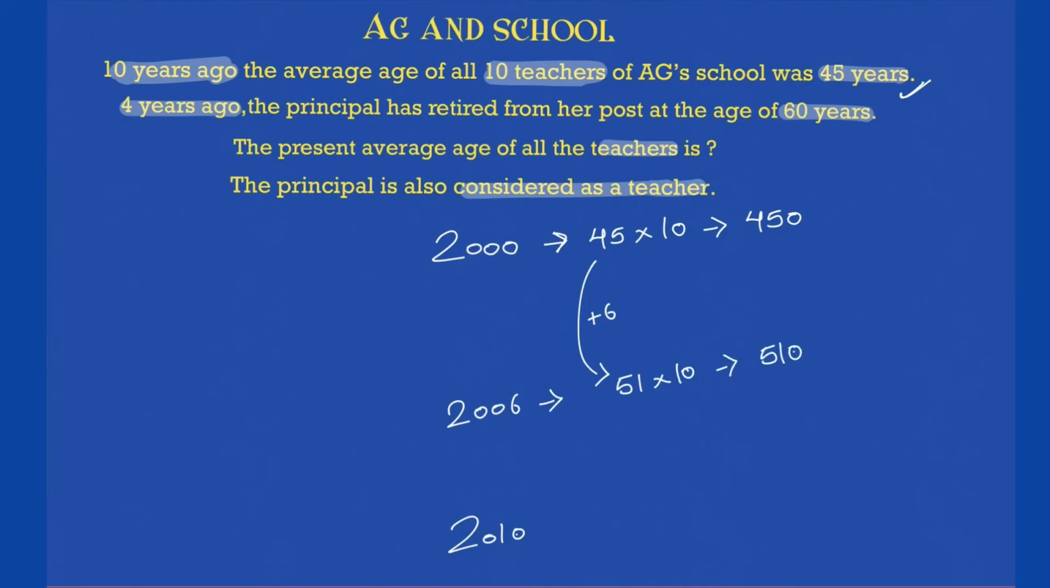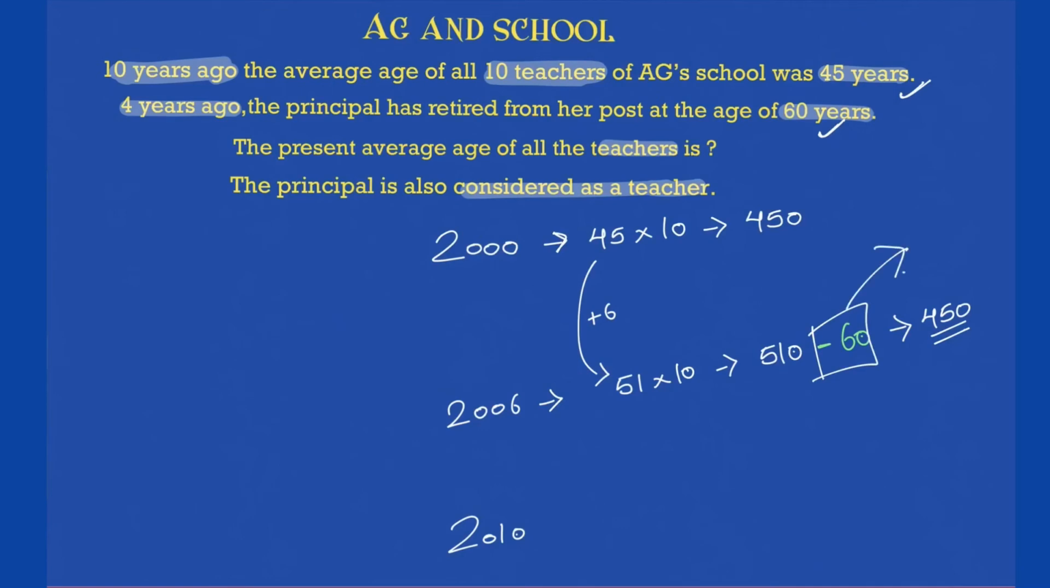But we know that the teacher of age 60 years left. So it is no longer 510. It will become minus 60, and that will turn out to be 450 because the teacher of age 60 years left. So now there is only 450 as the sum of age of all the teachers right now, and we will be moving ahead only with 450, because 60 is taken out from this.